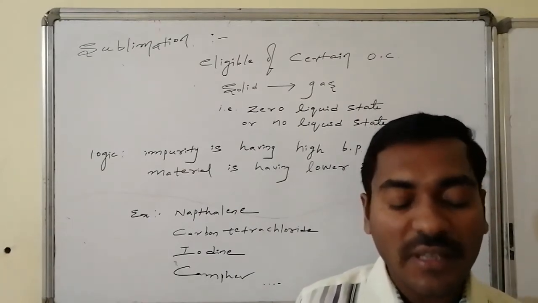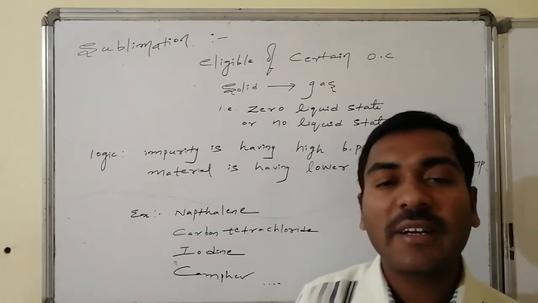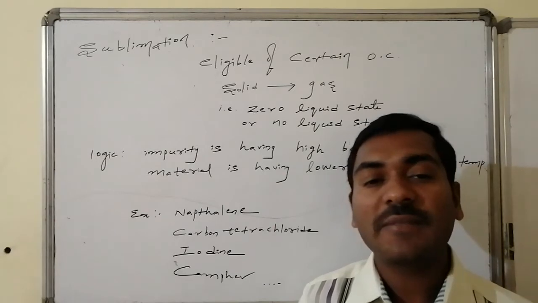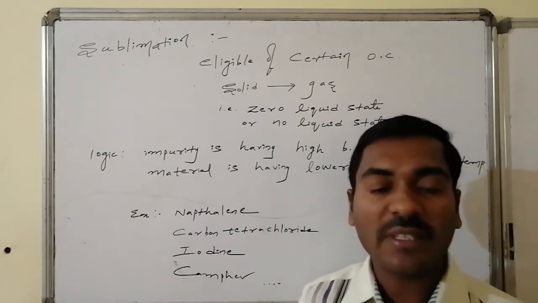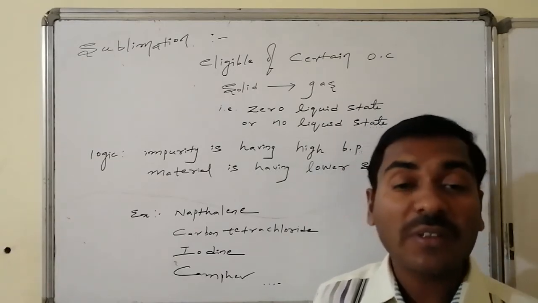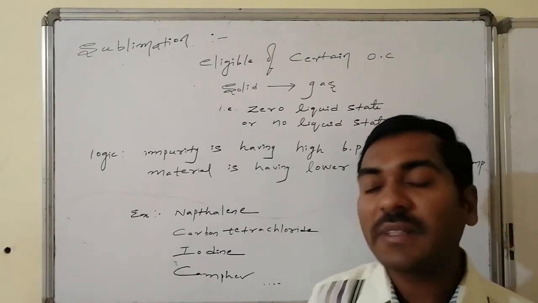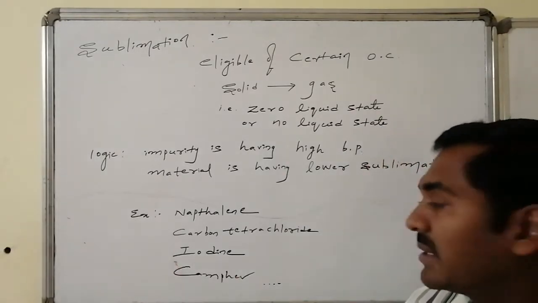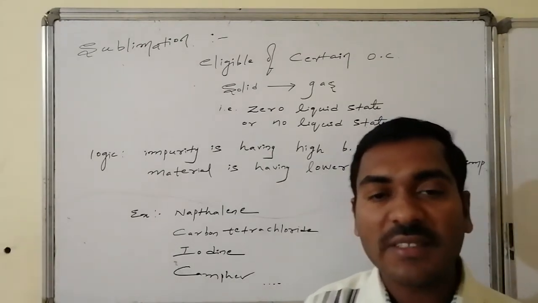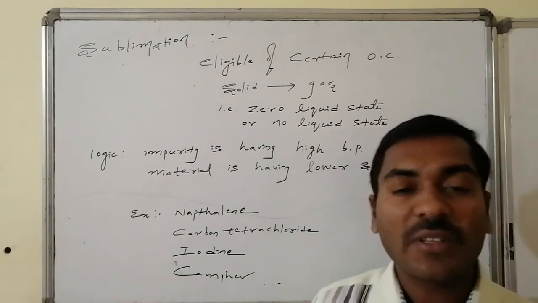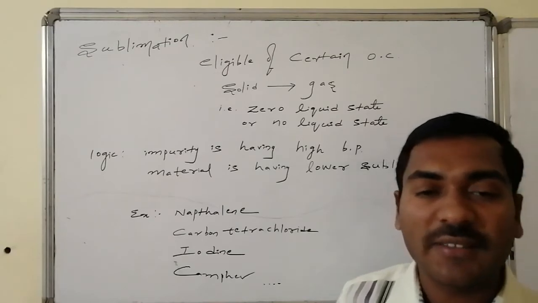In this process, the logic that has to be followed is that the impurity or the minor component has a higher boiling point, whereas the material expected to undergo purification by sublimation should have a lower sublimation temperature. The general organic compounds that are purified by this method are naphthalene, carbon tetrachloride, iodine, and camphor, which are the best examples that work under the sublimation process for purification. Now we will go for the setup and how the process is going to be executed.